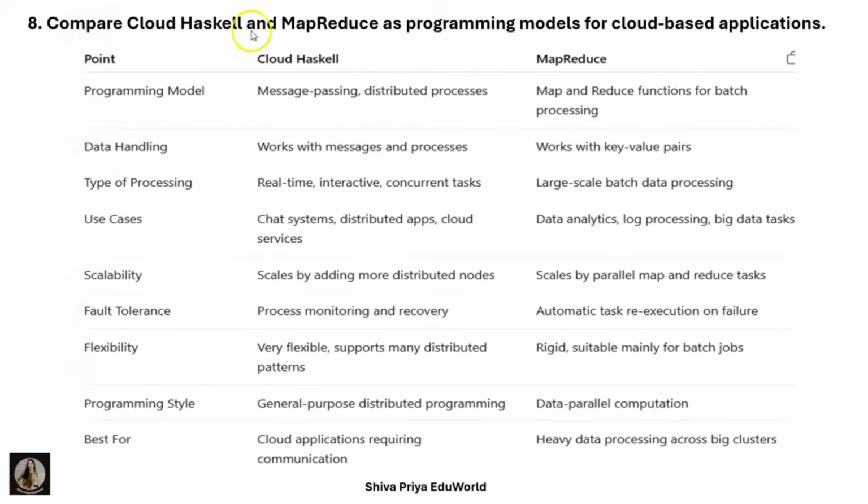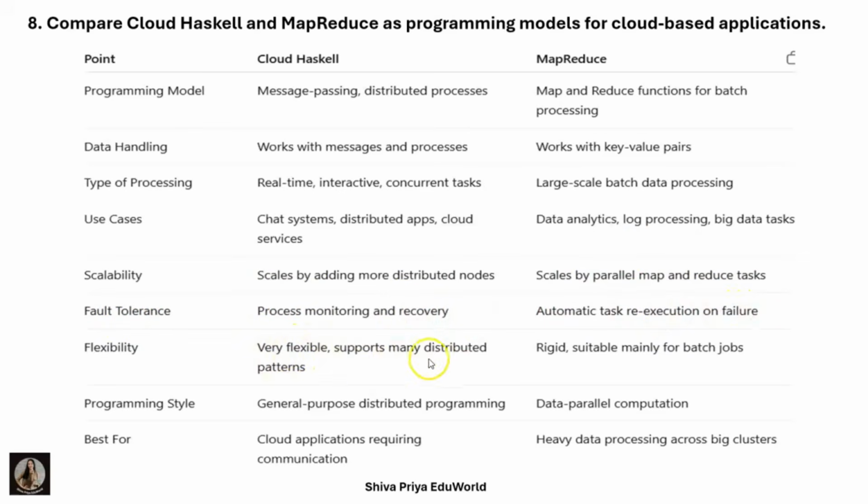And the next one is compare Cloud Haskell and MapReduce. Cloud Haskell is a programming model for message passing and distributed processes. MapReduce is a framework for batch processing. Cloud Haskell data handling works with message passing between processes, while MapReduce works with key value pairs. Cloud Haskell suits real-time, interactive, and concurrent tasks. MapReduce is for large-scale batch data processing. Cloud Haskell is used in chat systems, distributed apps, and cloud services. MapReduce is used in data analysis, log processing, and big data tasks. Cloud Haskell scales by adding more distributed nodes, and MapReduce scales by parallel map and reduce tasks. Fault tolerance in Cloud Haskell happens by process monitoring and recovery, while in MapReduce it is automatic task re-execution on failure.